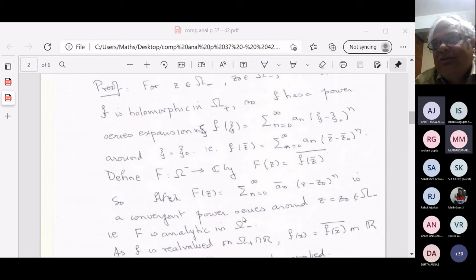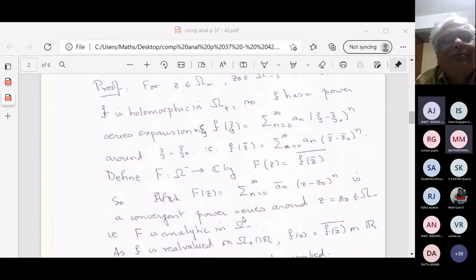E to the power z is summation z to the n over n factorial. E to the power z bar is summation z bar to the n over n factorial, and therefore e to the power z bar, its bar, is summation z to the n over n factorial, which is e to the z. Yes, it seems true. So how do you prove it?